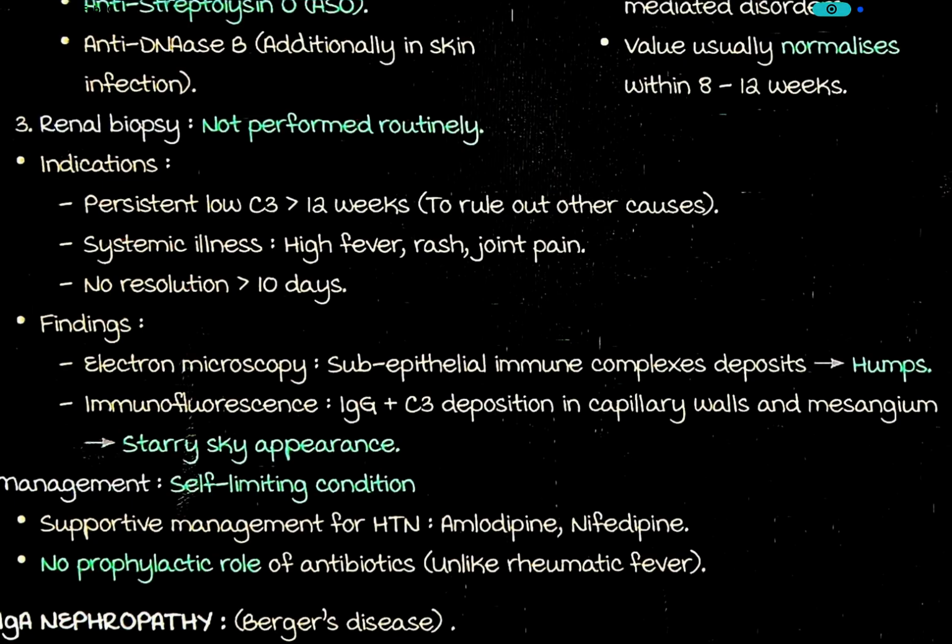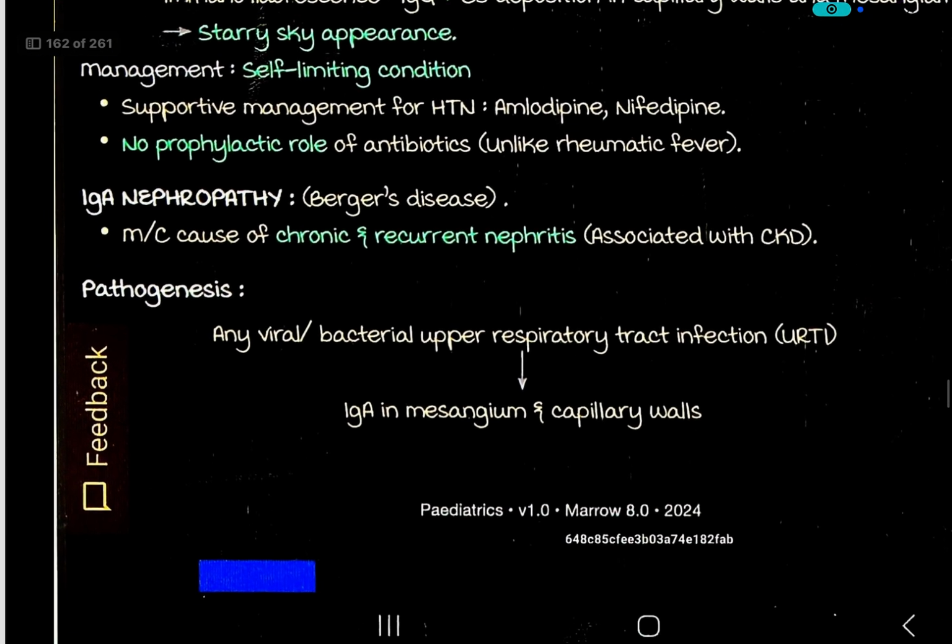Findings: you will see in electron microscopy subepithelial immune complex deposits in the form of humps. By immunofluorescence, IgG plus C3 deposition in capillary walls and mesangium, giving a starry sky appearance. Management: self-limiting condition.